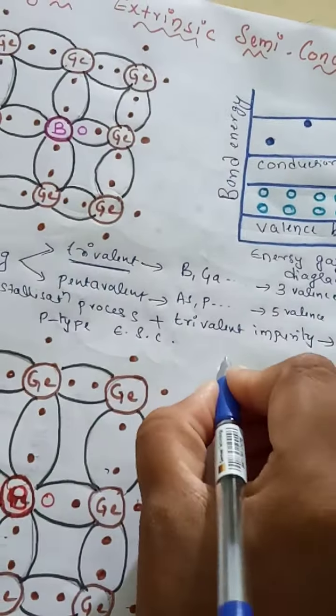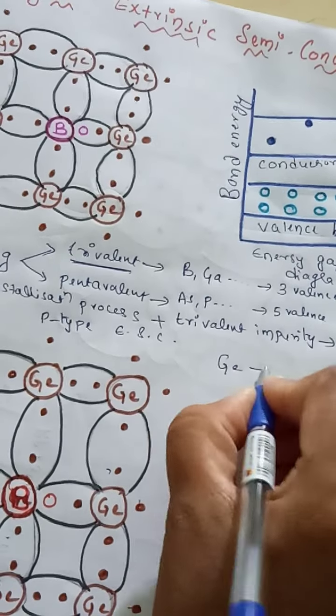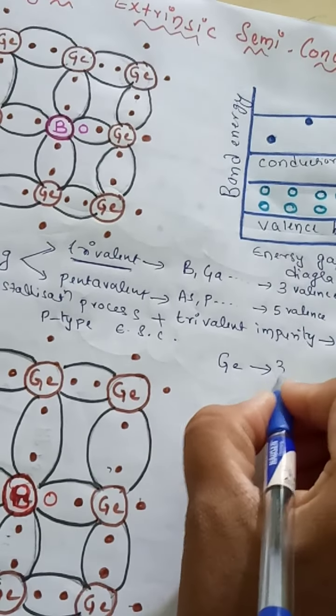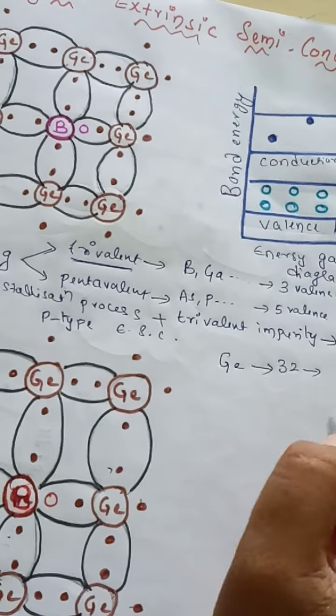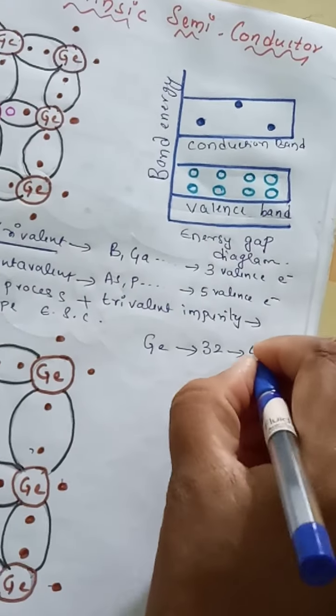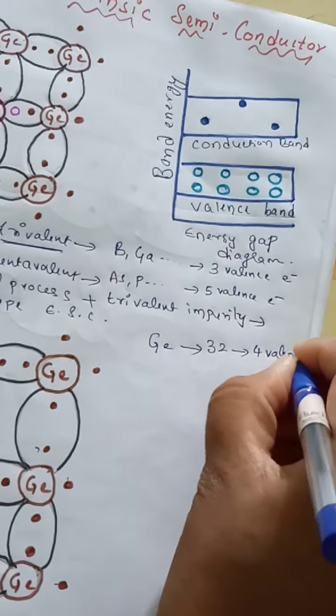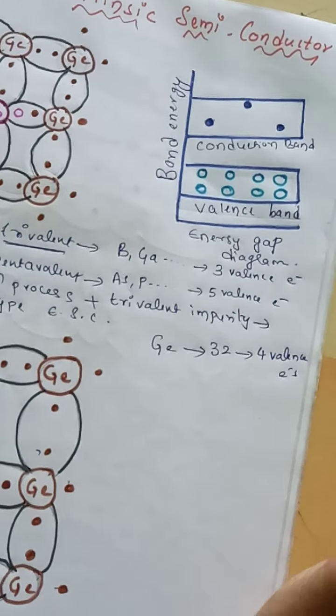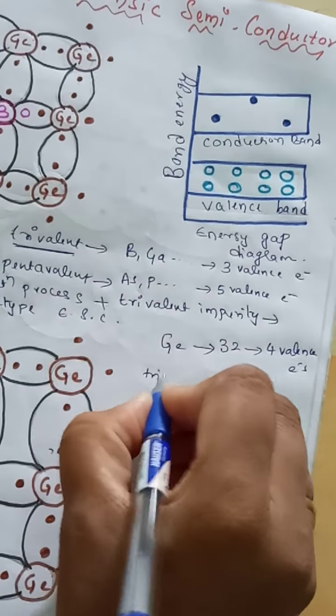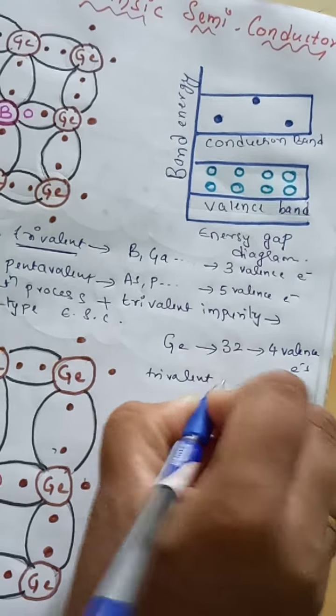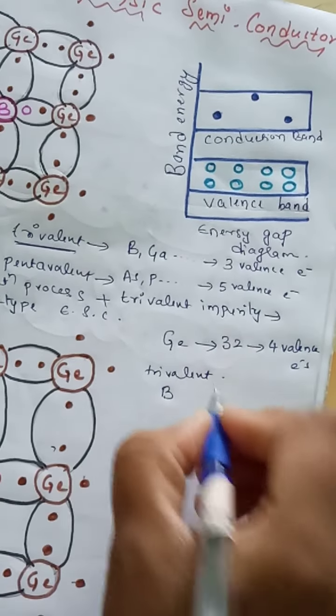Germanium's atomic number is 32, so germanium has 4 valency electrons. As a trivalent impurity, I am taking the example of boron.